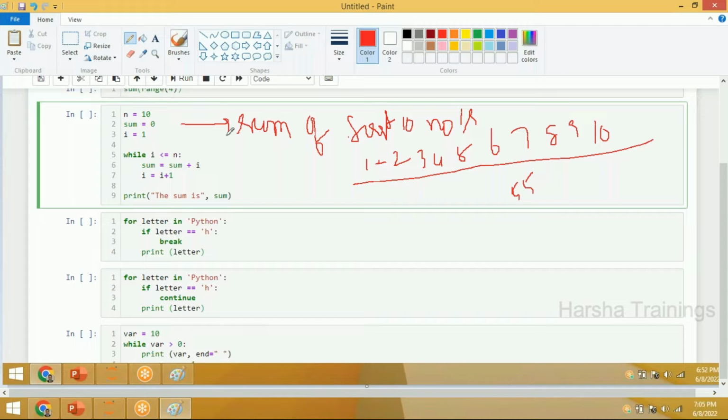Now, initially, I have taken n equal to 10. My starting number i equal to 1, and n is the ending number. I have to add the numbers from 1 to 10. So I have taken the first number i equal to 1 and the end number n equal to 10. Apart from that, in order to store the sum, I have taken sum equal to 0. These three variables.